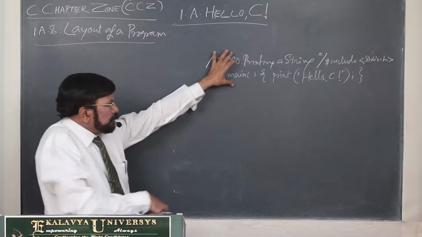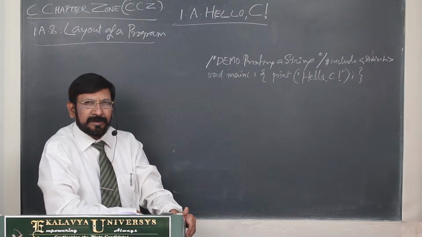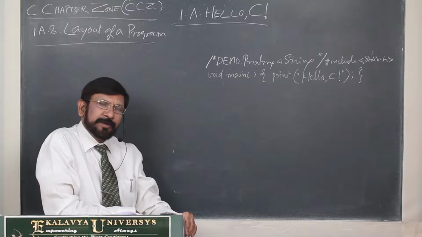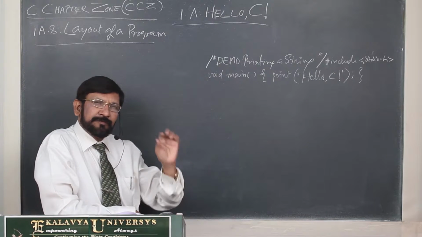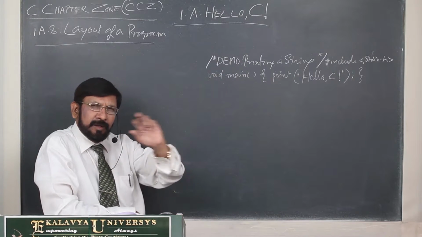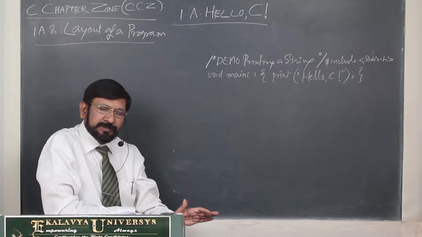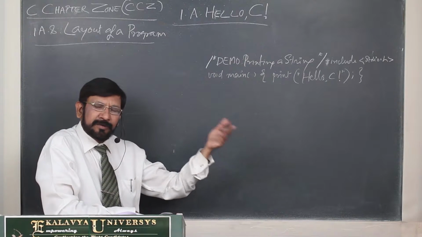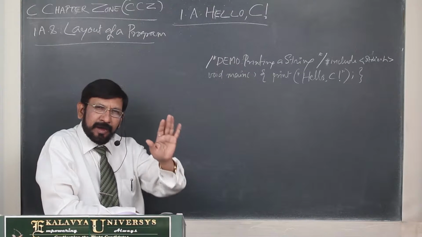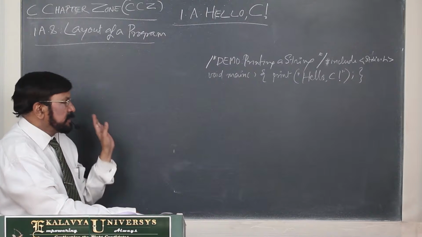Now the previous program 1.1 consists of 6 lines in a layout. The same program I have written in 2 lines. Whether it works or not, you may wonder. Actually, in this context, I have to tell you one point. C is a free form language. Not only C, but C++, Java, and all the languages are free form languages. Free form language means you may write it in 2 lines or 10 lines. It does not bother. All the elements, whatever tokens it requires, are present. It gives the same result.